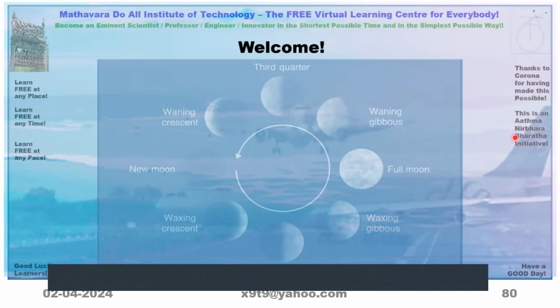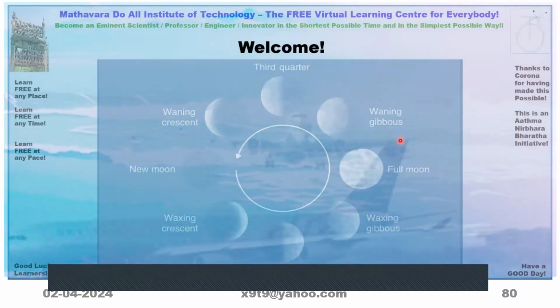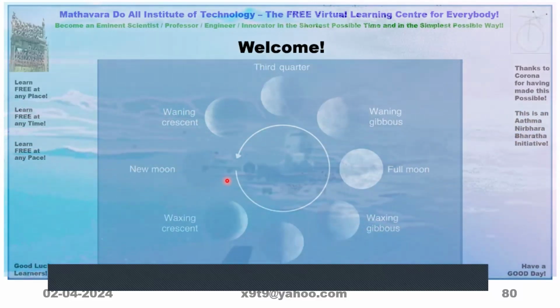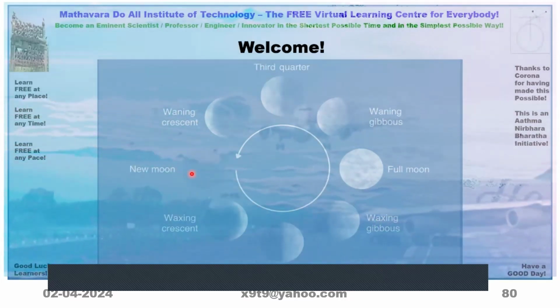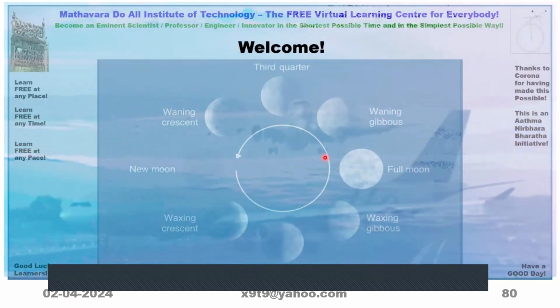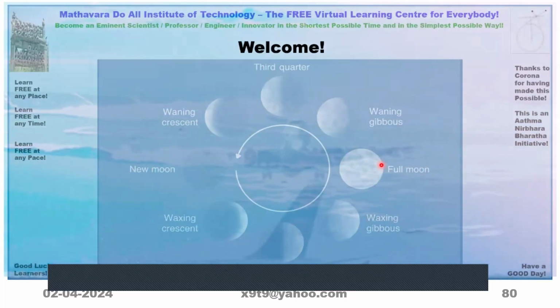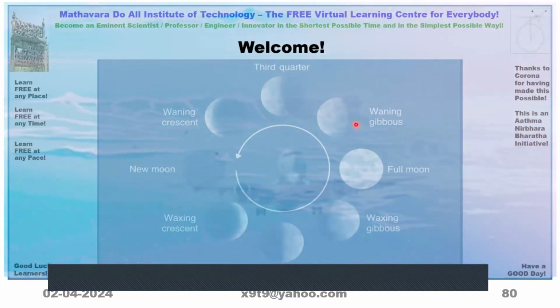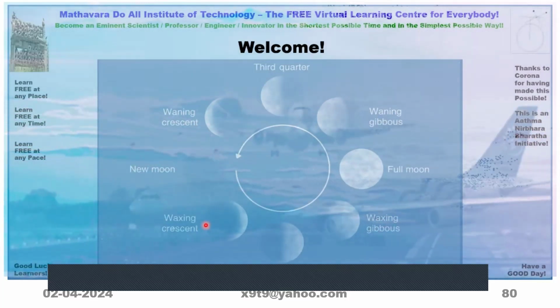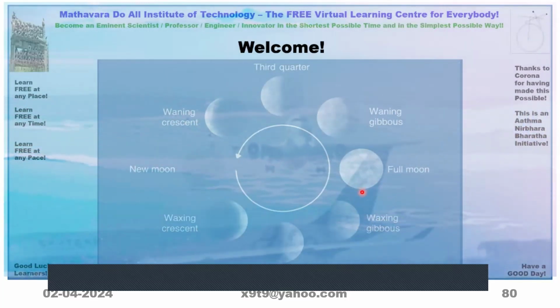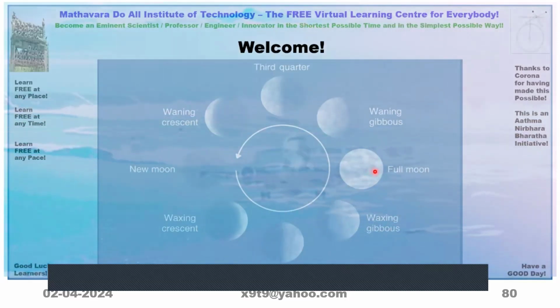Now rough idea given here. See here it is full moon. Here just 180 degree opposite there is new moon, or this is position for Amavasya, this is for Purnima. So this is waning period, that means brightness keeps on decreasing. Whereas this is called waxing period, it will keep on increasing, it becomes full bright here.